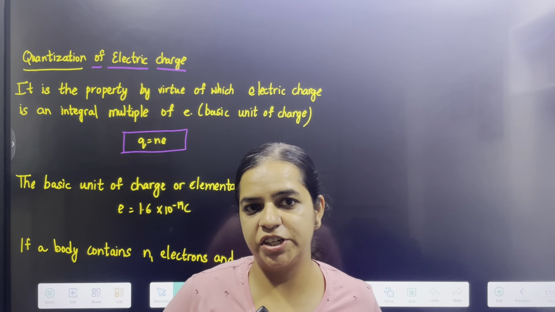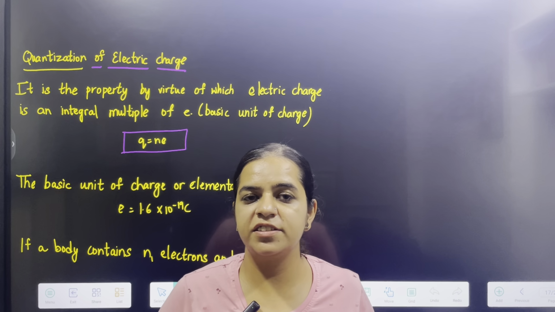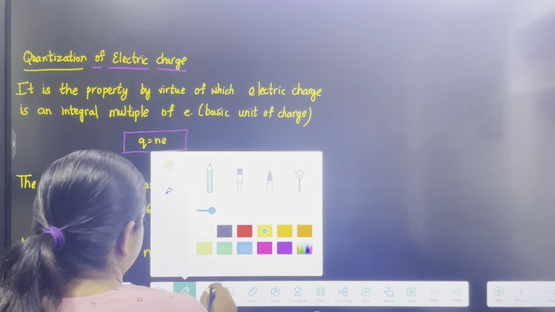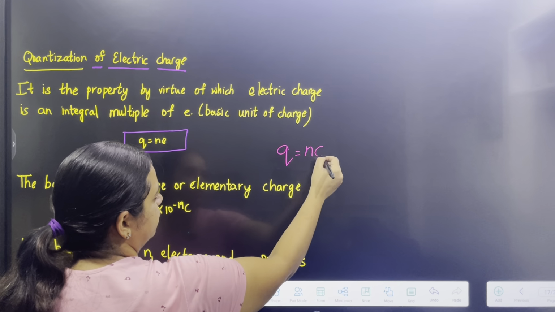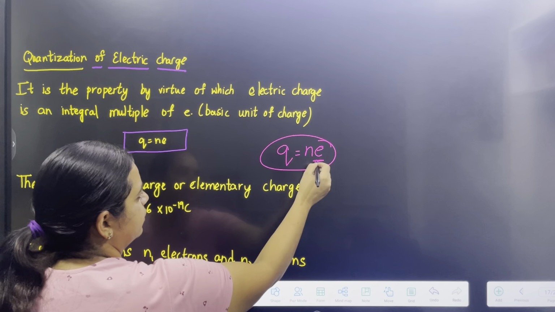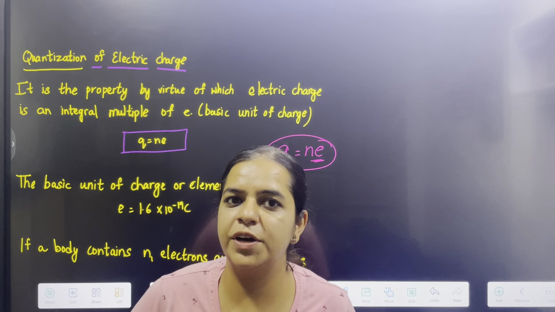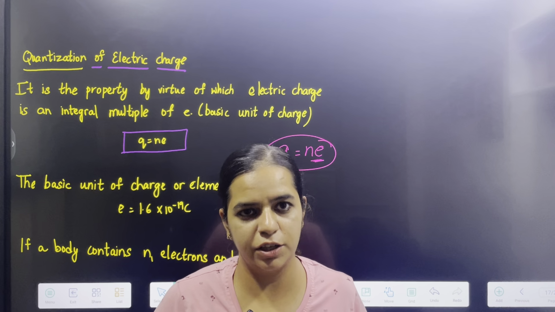Quantization of electric charge is the basic property by virtue of which charge is an integral multiple of an electron's charge. It means that Q is equal to ne. Here e is the basic element of charge, so its value is 1.6 × 10^-19 coulomb.